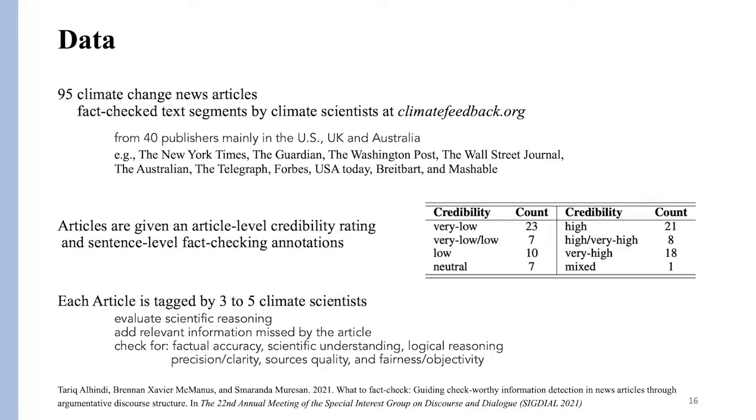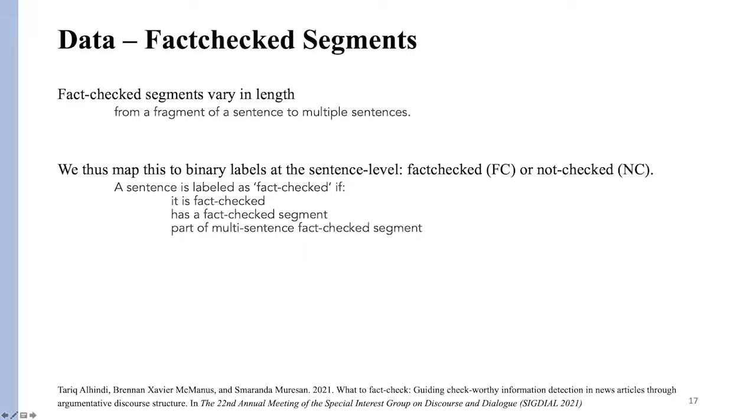Each article is tagged by 3 to 5 climate scientists, where they evaluate scientific reasoning and add relevant missing information, and they check for factual accuracy, precision, clarity, and scientific understanding. The fact-checked segments vary in length from a fragment of a sentence to multiple sentences. So we map this to binary labels at the sentence level: fact-checked sentences or non-fact-checked sentences.